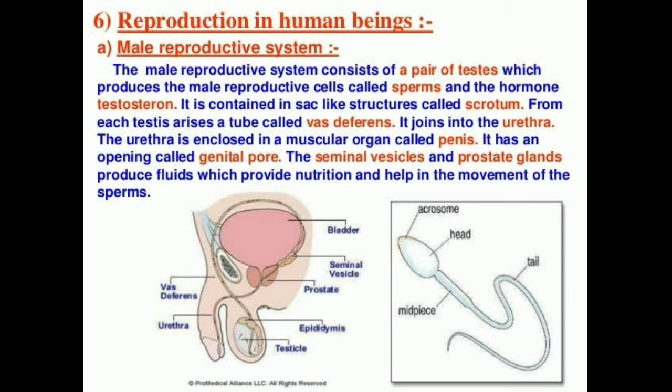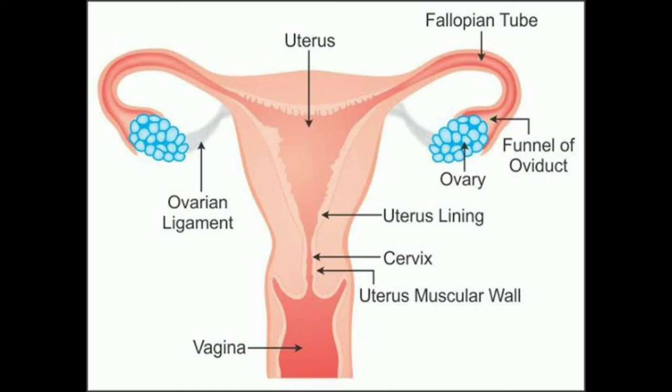So, the sperm, that is the male germ cell, is a tiny body that consists of mainly three parts: head, middle piece and a long tail. Inside the head there will be the nucleus, which includes the genetic material, and there is a long tail that helps them to move towards the female germ cell. So the next one is the female reproductive system.